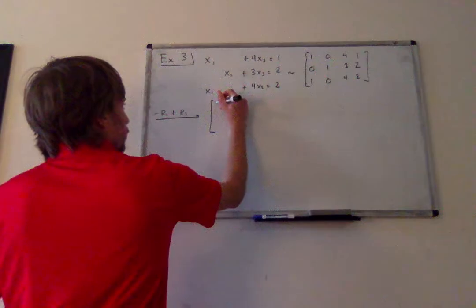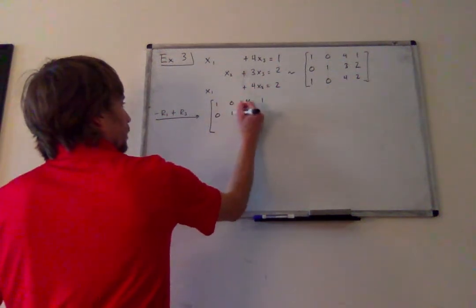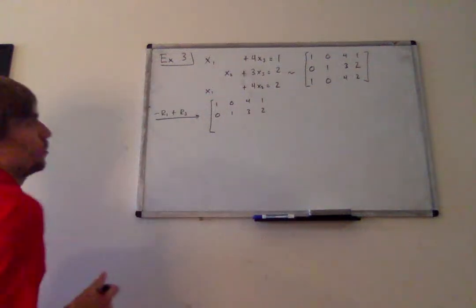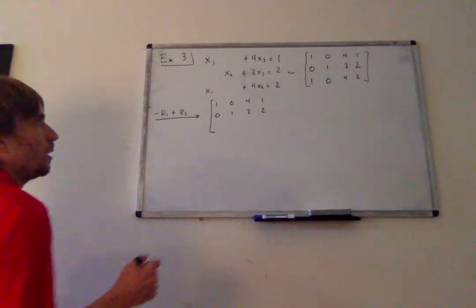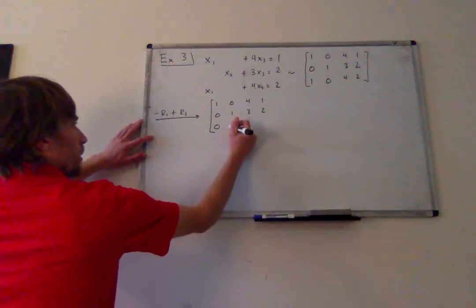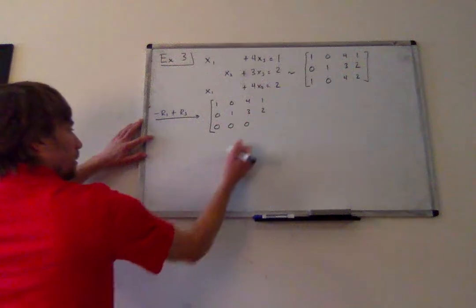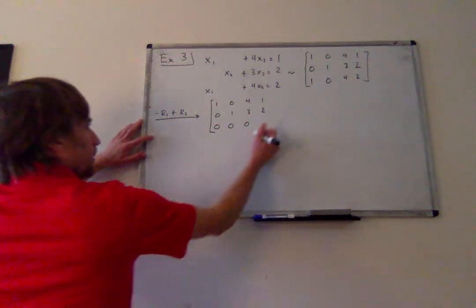What happens when I do that? Well, I get 1, 0, 4, 1, 0, 1, 3, 2. So again, rows 1 and 2 aren't changed. I get a 0 here. That's what I was going for. 0 here. -4 plus 4 is 0. And here I get a 1.